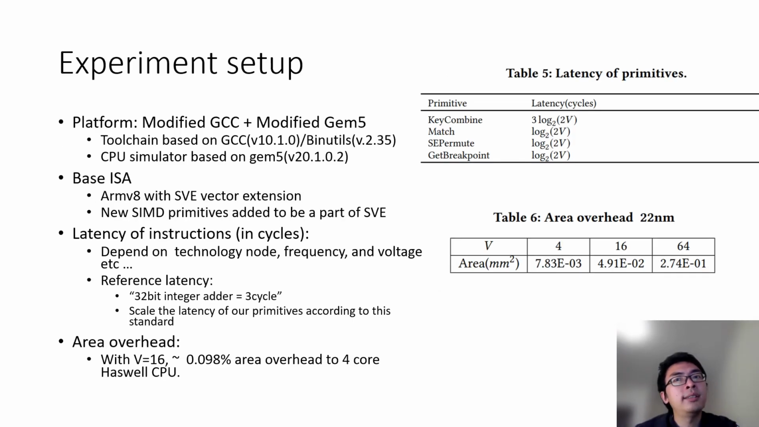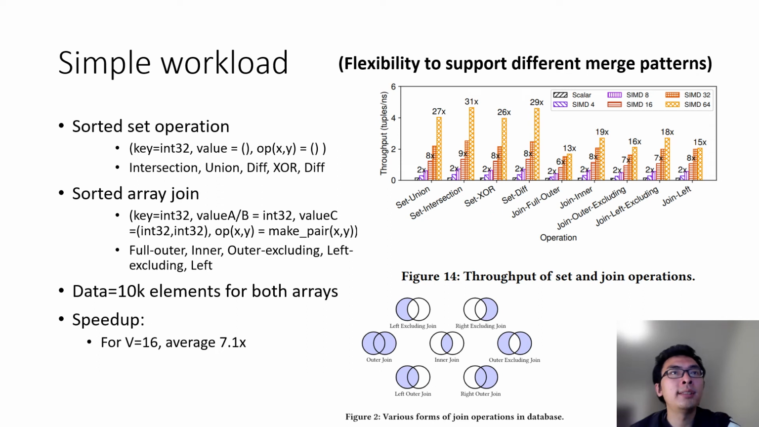We extend the GCC compiler and the Gem5 simulator with the new SIMD instructions. The base ISA is ARM v8 with SVE extension. The area overhead for a modern 4-core CPU is less than 1000 when SIMD with V is 16. For sorted set operations and joins, we achieved 7 times speedup. This experiment also shows our flexibility to support different types of merge patterns.